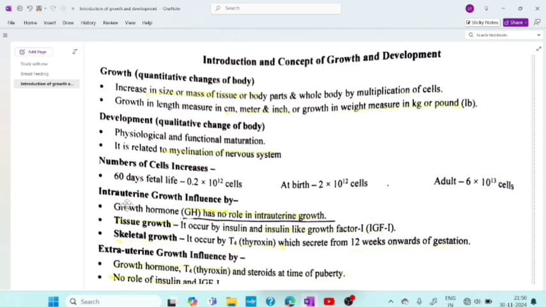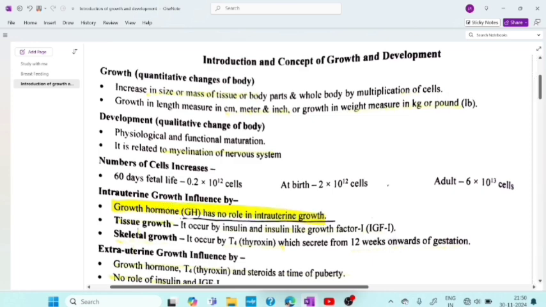Now coming to intrauterine growth, it is influenced by growth hormone has no role in intrauterine growth. So you have to remember that growth hormone has no role in intrauterine growth. Okay. Then coming to tissue growth, it occurs by insulin and insulin-like growth factor, that is IGF-1.